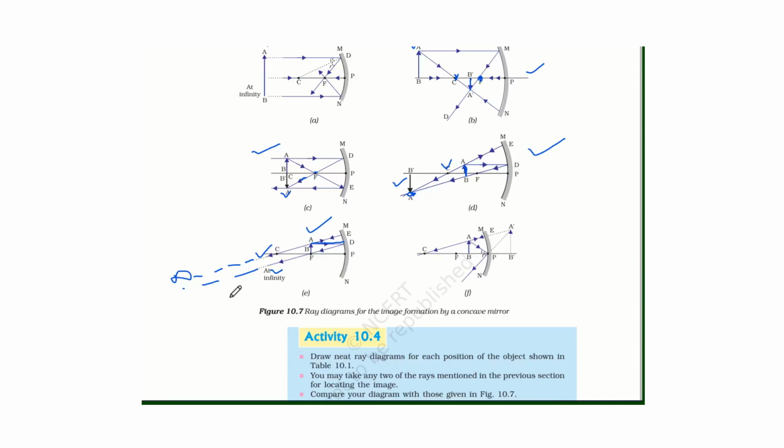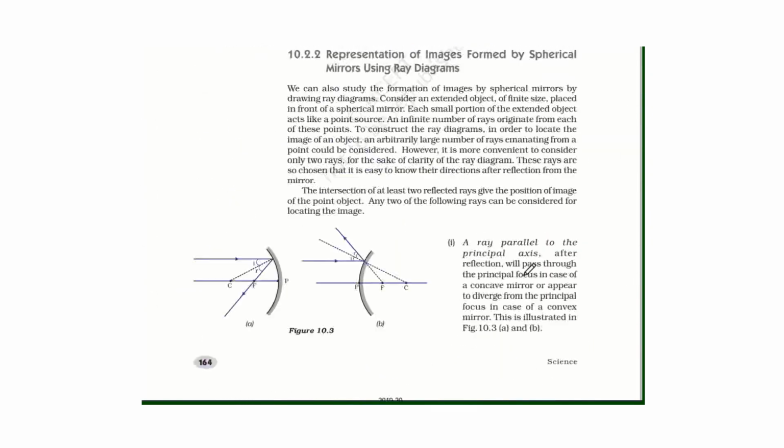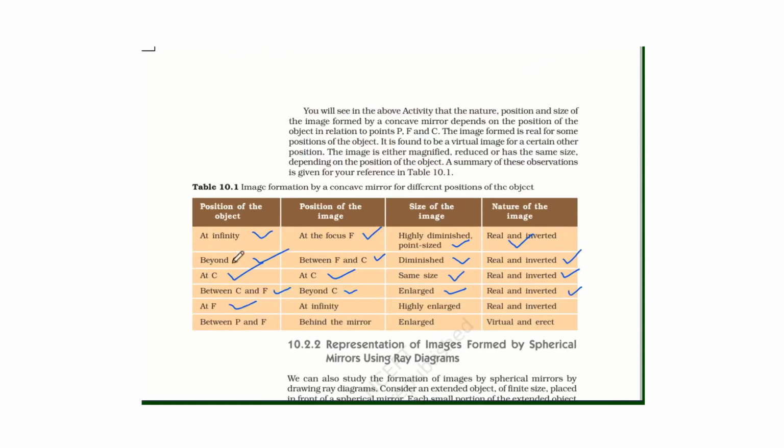So look at the table. When the object is at F, image is formed at infinity. It is highly enlarged, real and inverted. Next case, between P and F. When the object is between P and F.